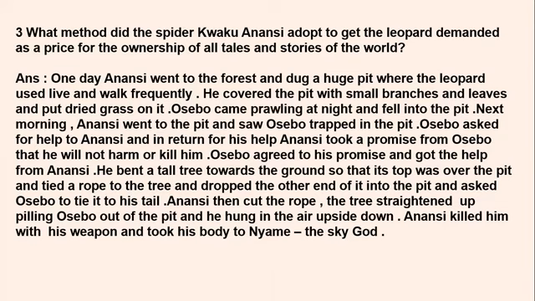Anansi killed him with his weapon and took his body to Nyame, the sky god. Very cunningly, when he tied the rope to Osebo's tail, he cut the rope, and the tree got straightened again. From the pit, Osebo was out, but he was now hanging in the air upside down on the treetop branch.